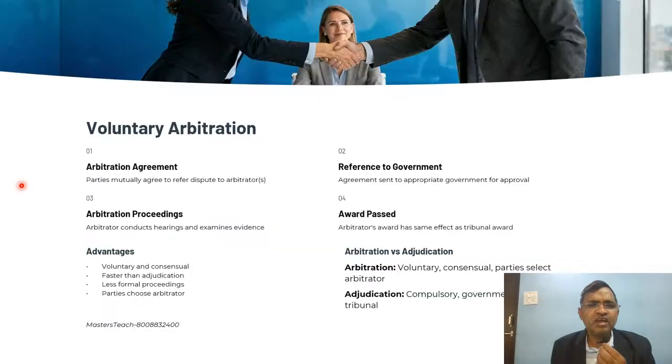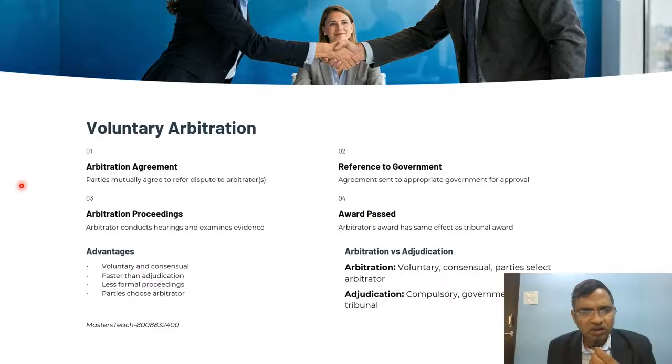Then voluntary arbitration. It means both the parties come, whether it is employer or employee, with an arbitration agreement. That means the parties mutually agree to refer disputes to an arbitrator. So both the parties come to the arbitrator mutually, and they agree on one point.